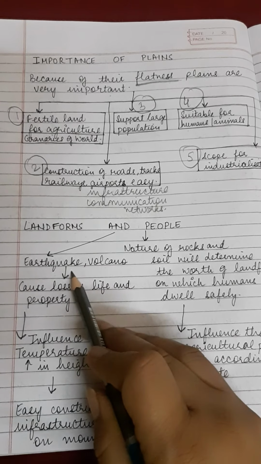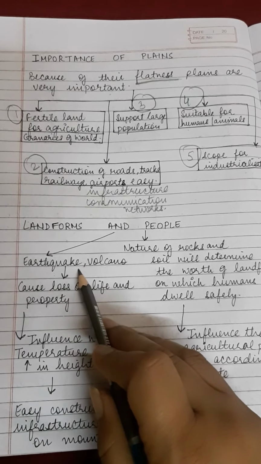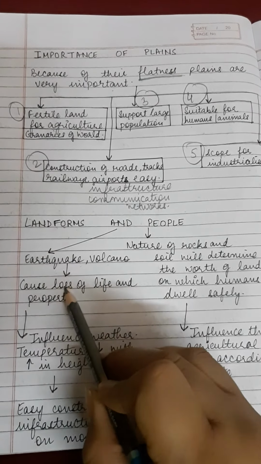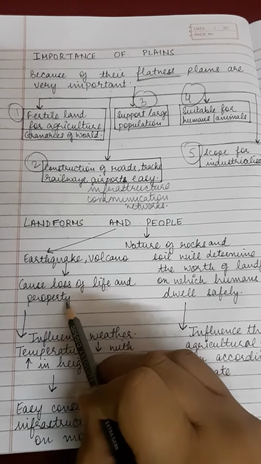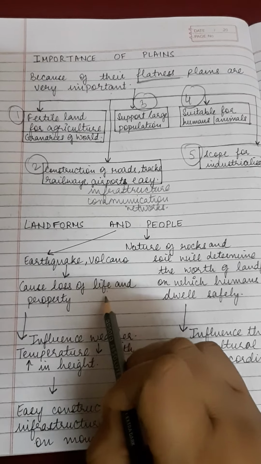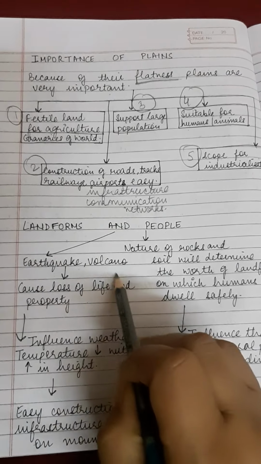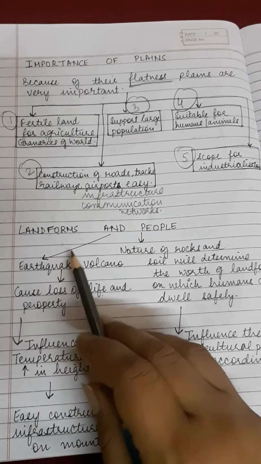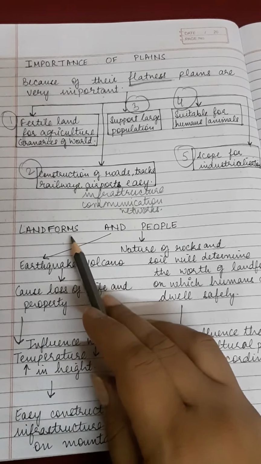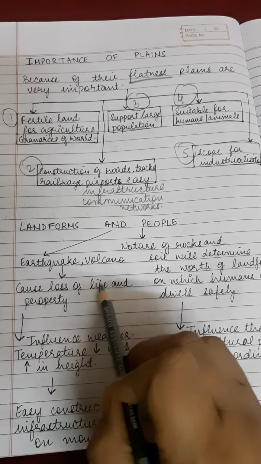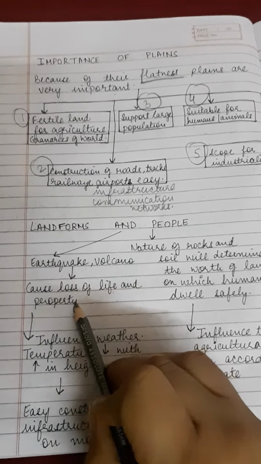That means in case of any natural disaster occurring in any landform, it can cause losses of life and property, infrastructure, and so many other things. So this is the first effect of landforms, that any disturbance or change in the landforms can cause loss of life and property.